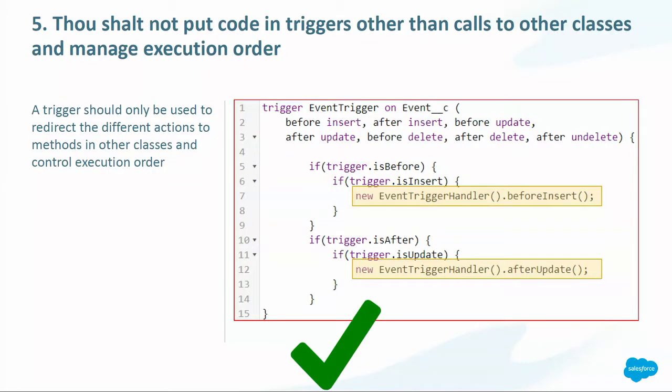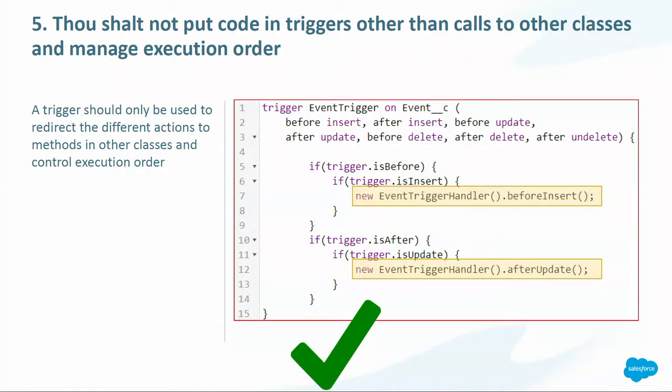And that is related also to the fifth commandment that says, "Thou shalt not put code in triggers other than calls to other classes and manage execution order." So we've said that all of the actions are going to be in one trigger, and the purpose of the trigger class is to redirect the actions to the right methods.